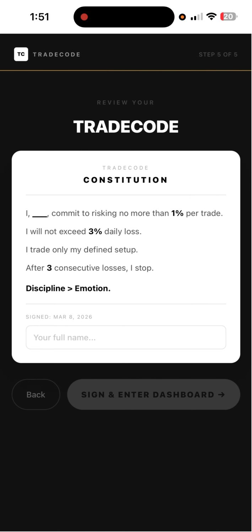Boom. So now we have the trade code constitution, and yes, of course, this is for fun. It's not a real constitution, but this is for mindset. This is for the psychology of the trader, right? So the trade code constitution says, I, Joseph Crawford, commit to risking no more than 1% per trade. I will not exceed 3% daily loss. I trade only my defined setup. After 3 consecutive losses, I stop. Discipline is greater than emotion, right?